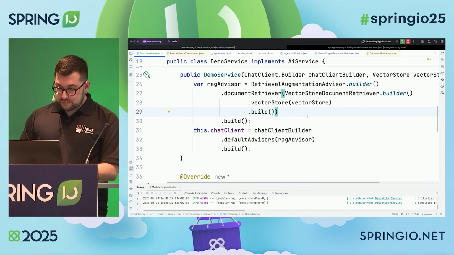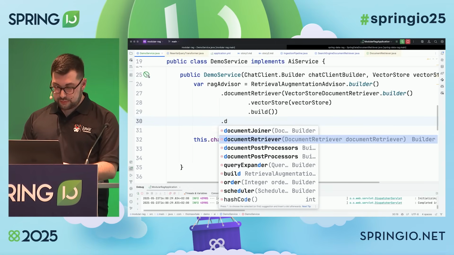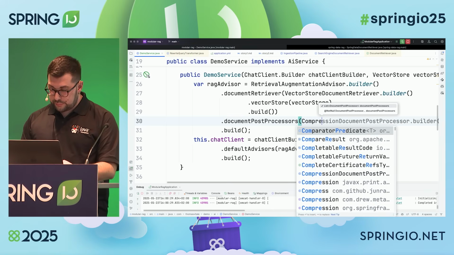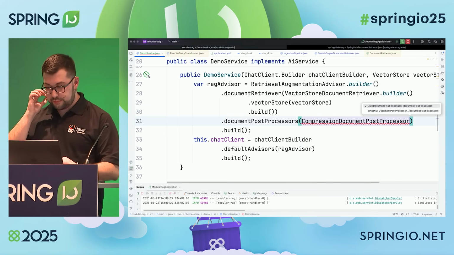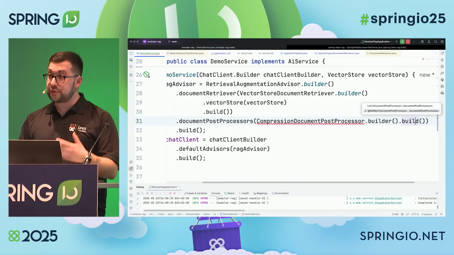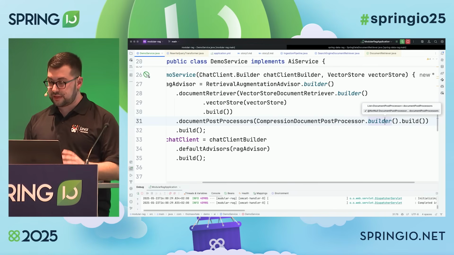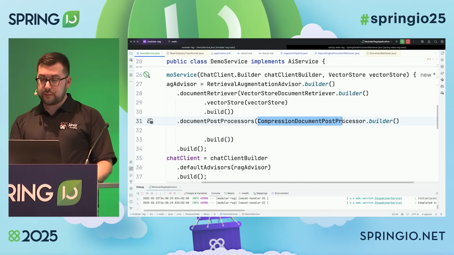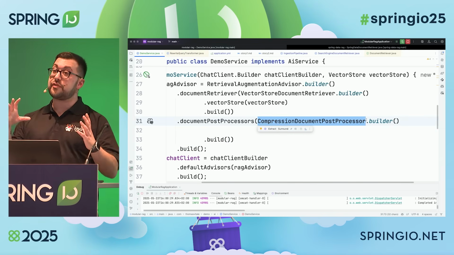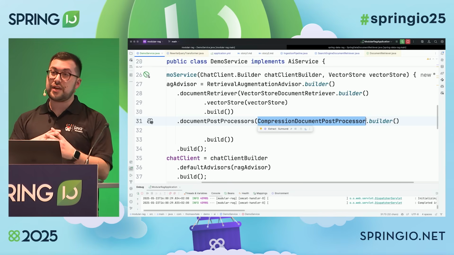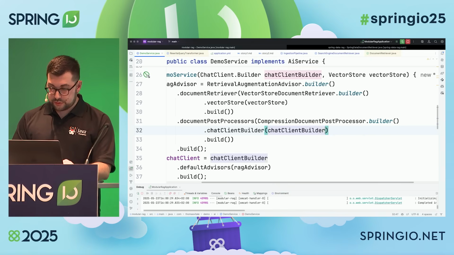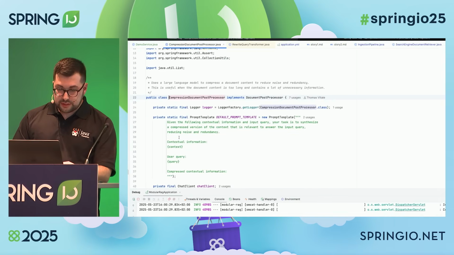One example of that, I have it here. So we have a document post-processor step, and we have a compression document post-processor. So in the case of the search engine, for example, we saw there was lots and lots of data, and most of that was not useful. So I can use this compression post-processor in order to compress the information so that it only includes whatever is relevant based on my question. It works once again with the model. I can open it. This is something I implemented.